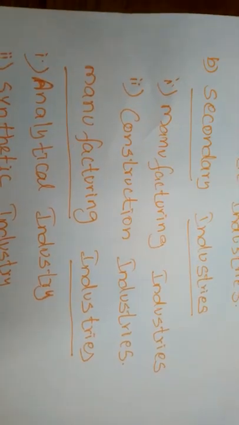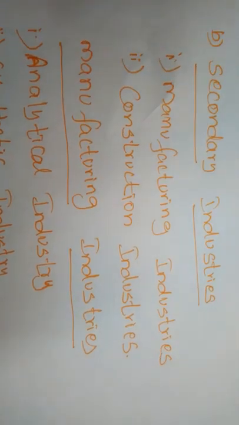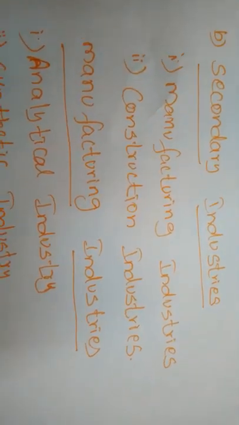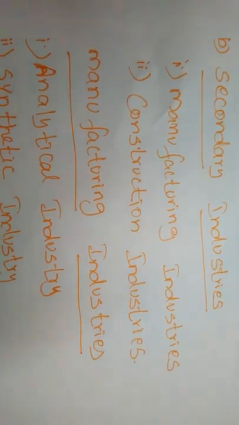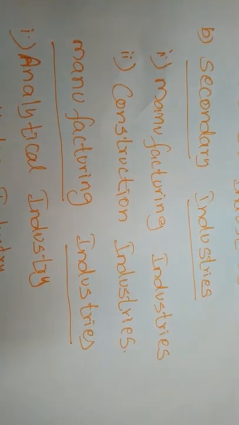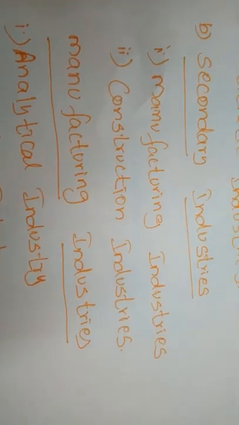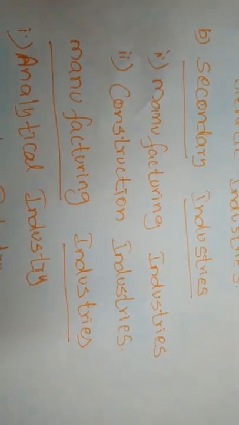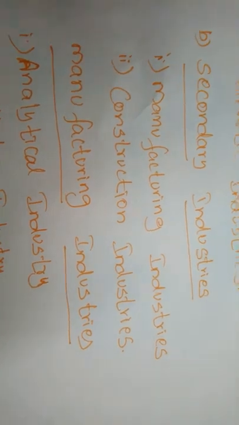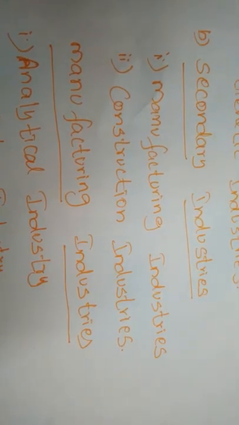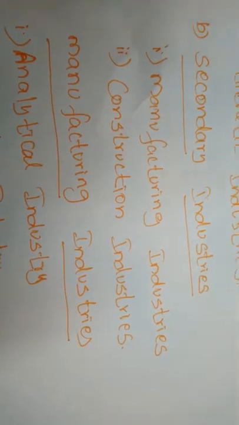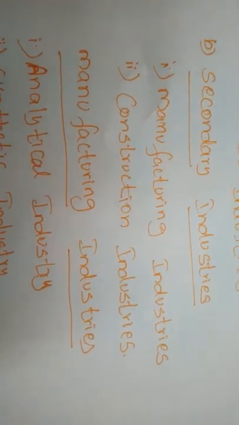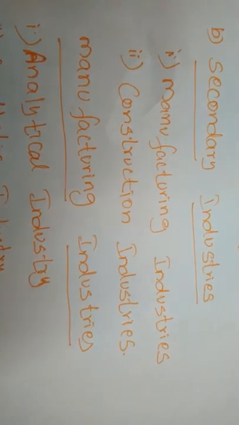This is the primary industry. If you convert the iron ore into steel or furniture, it is called secondary industries. The secondary industries undertake the process of making finished commodities from raw materials already extracted by the primary industries.